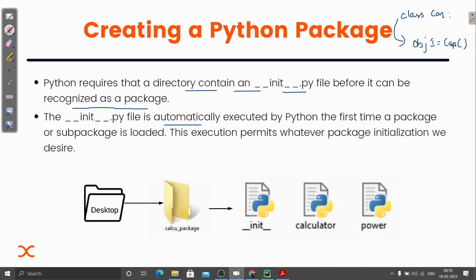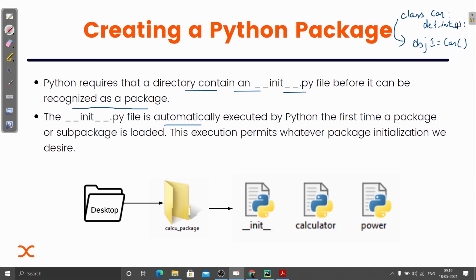I've already explained that there is one function, __init__, and it is called automatically whenever a class is getting instantiated. You can manually define this function, or it is there inside the class, and it is called whenever the class is instantiated.